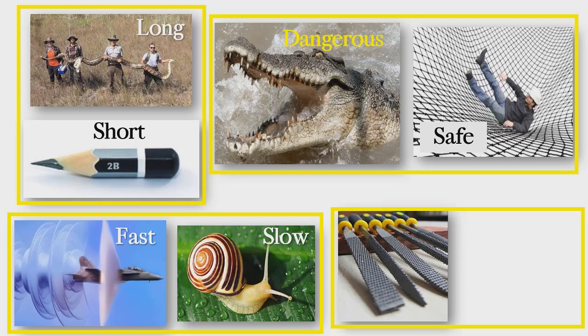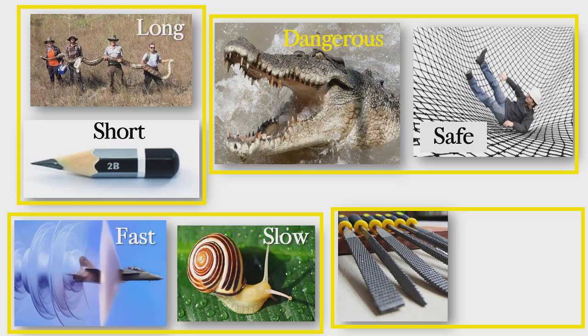Interesting. Now these things are called files. We use them on wood and sometimes on metal to make wood smaller or to take parts of wood away.